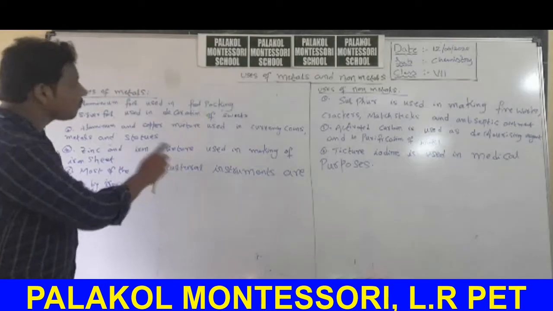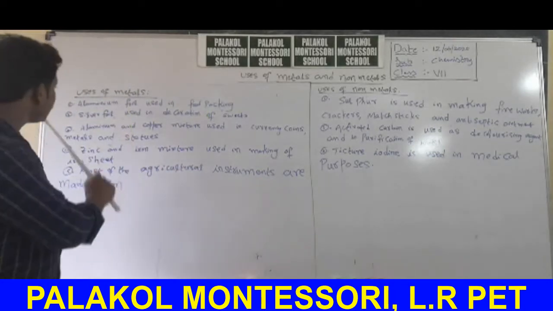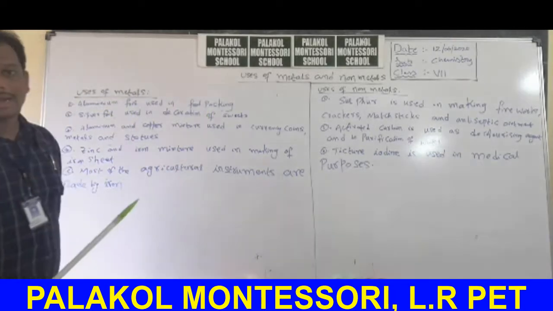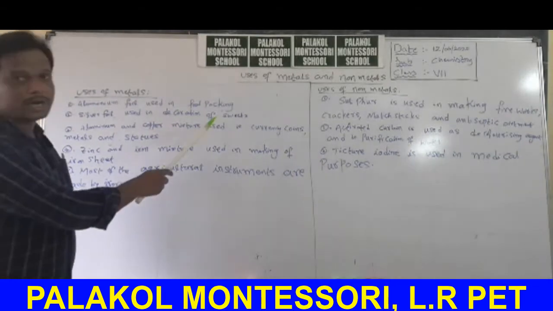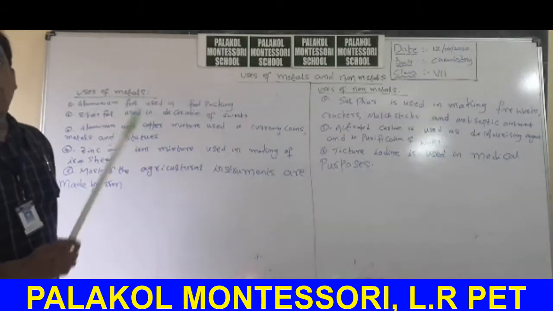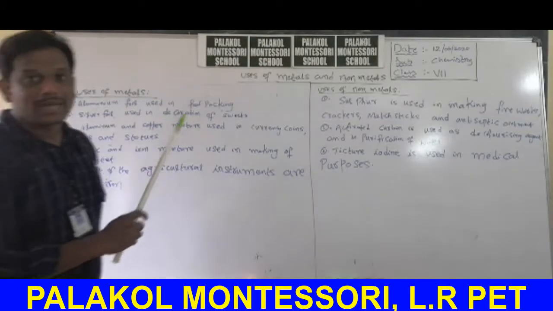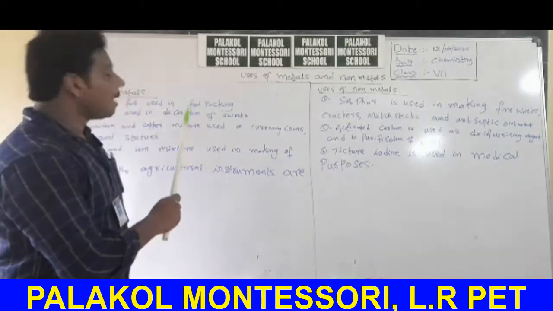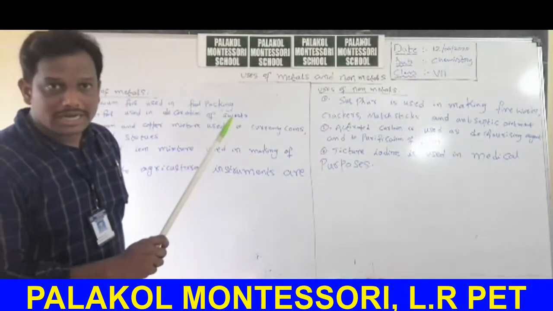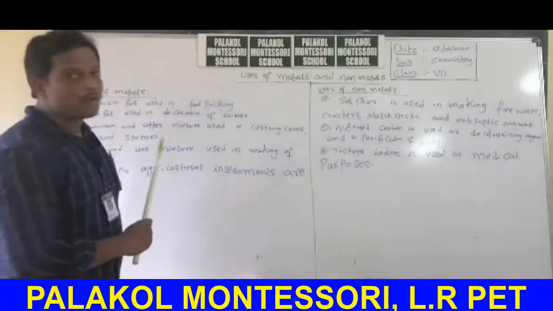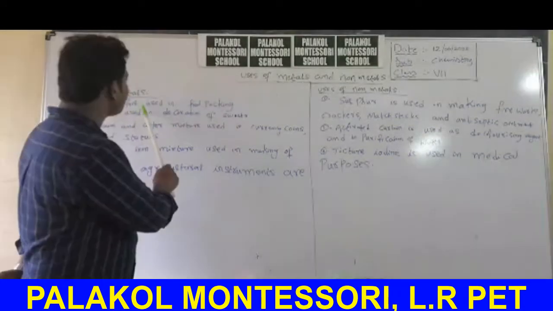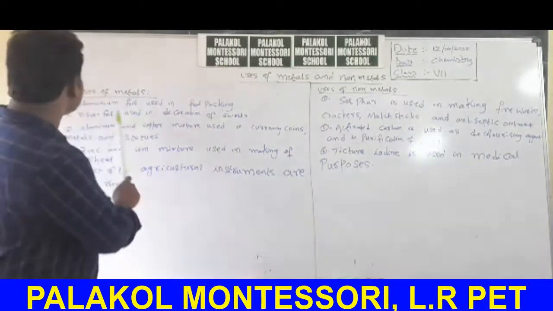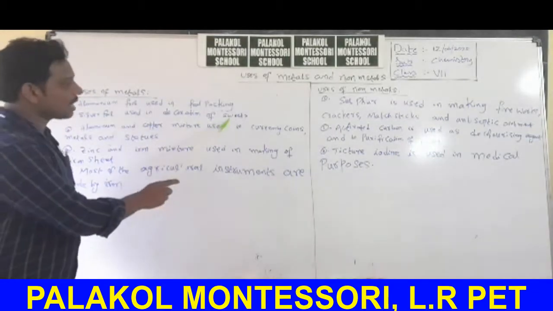Based upon which physical property can we use aluminum foil and silver foil? Based upon the property malleability. The property of an element to convert into thin sheets is called malleability. Based upon malleability, we can use aluminum foil for food packing and silver foil for decoration of sweets.